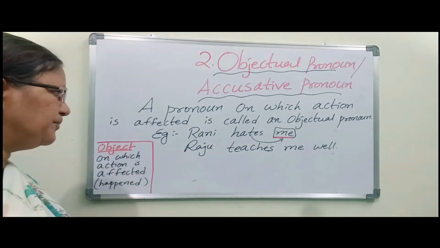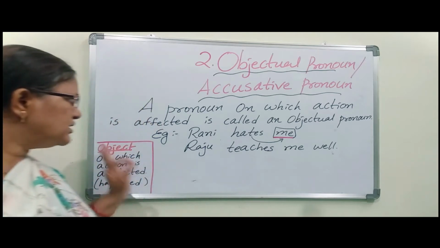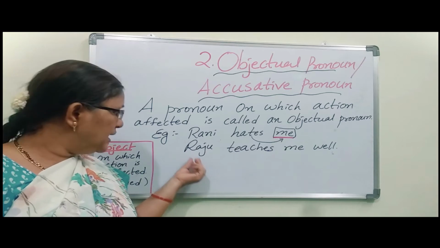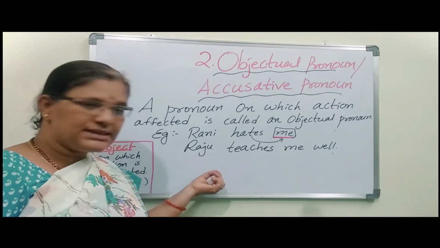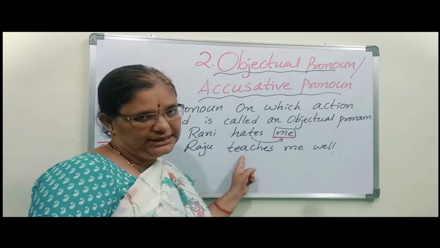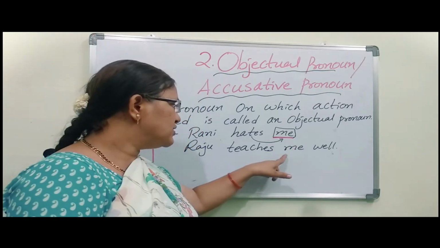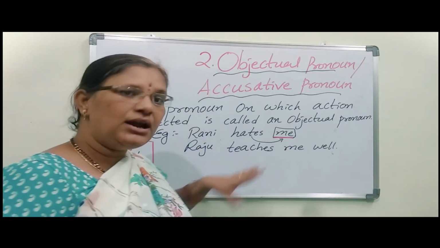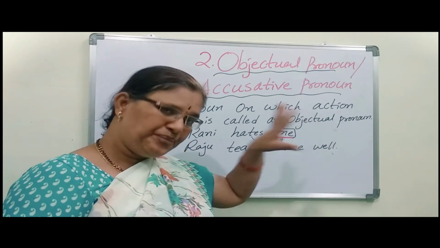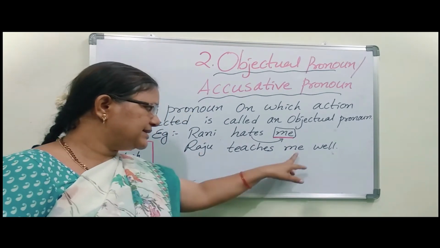So here, Raju means the action doer. Raju is doing something daily. What is he doing? He is teaching. To whom is he teaching? To me. So that's why me comes under object. Well means how he was teaching. He was teaching in a good manner. Raju teaches me well.